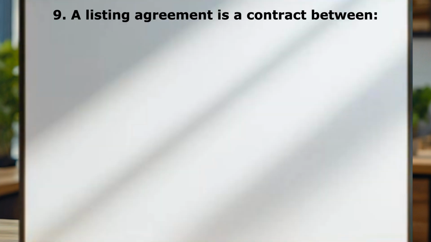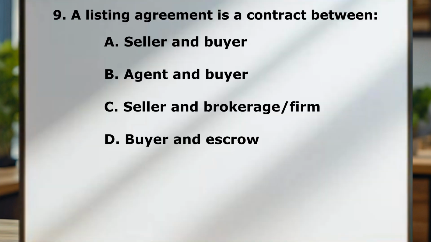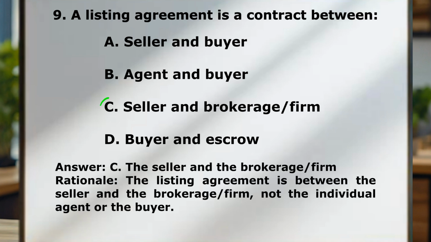Question number 9. A listing agreement is a contract between A, seller and buyer, B, agent and buyer, C, seller and brokerage/firm, D, buyer and escrow. Correct answer here is C, the seller and the brokerage firm.